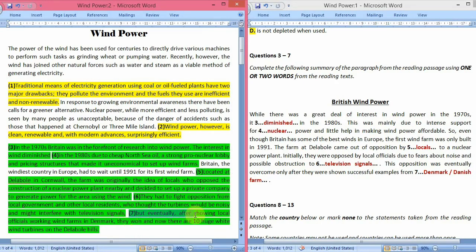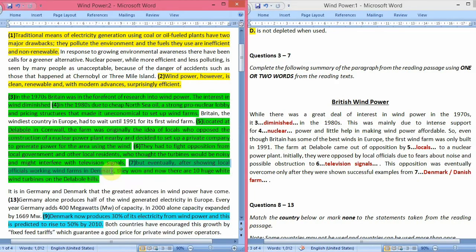But eventually, after showing local officials wind farms that worked successfully in Denmark, they won, and now there are 10 huge white wind turbines on the Dalabol Hills. So the local government saw that wind farms are working successfully in Denmark, and that is how the local residents, those who wanted to support wind power plants, won, and now there are 10 wind turbines on the Dalabol Hills.